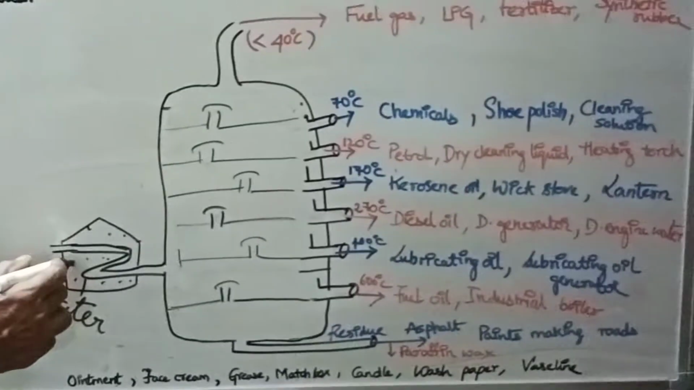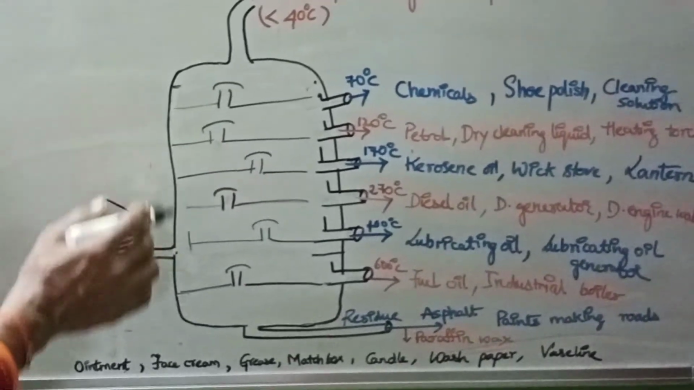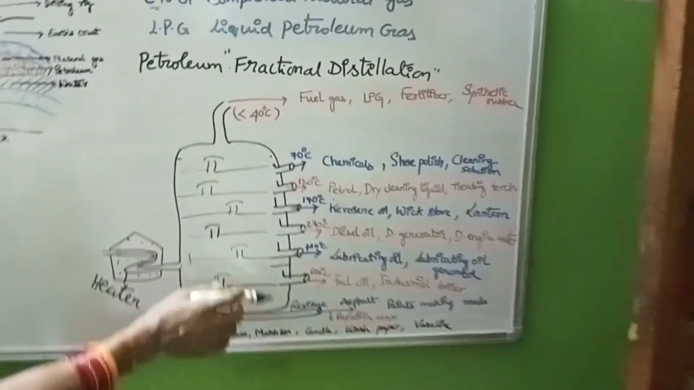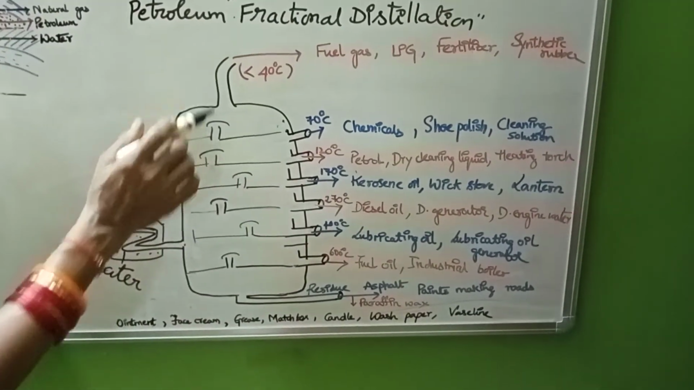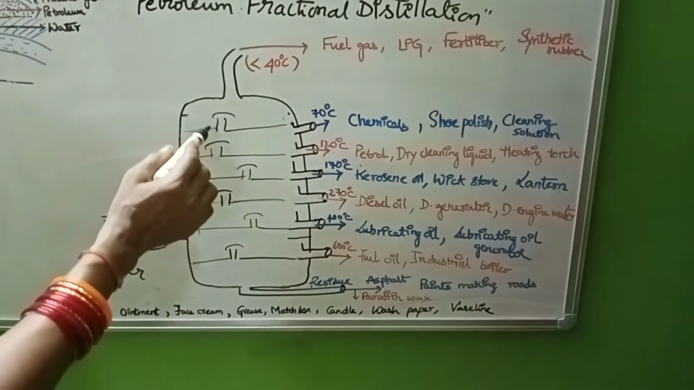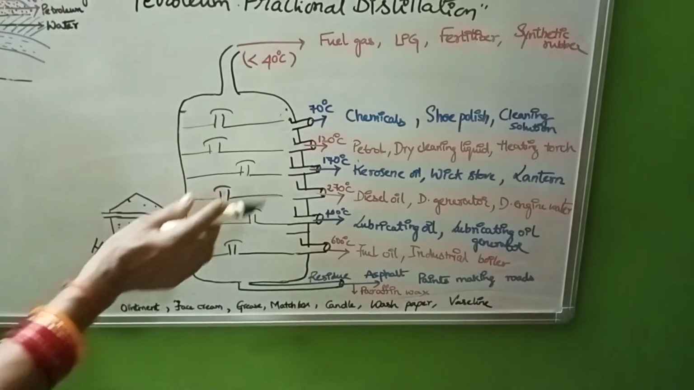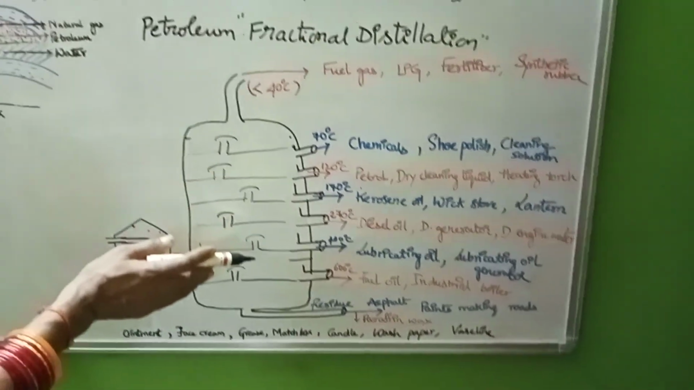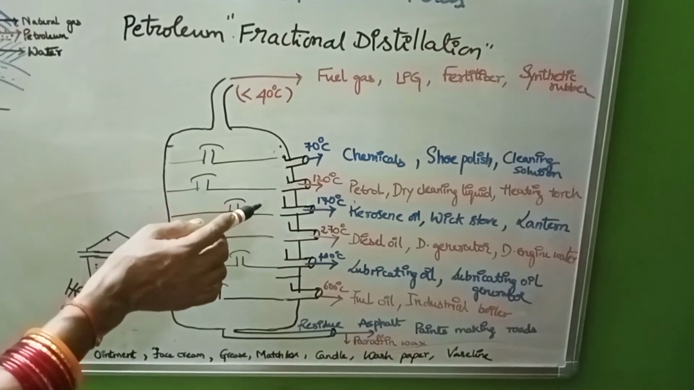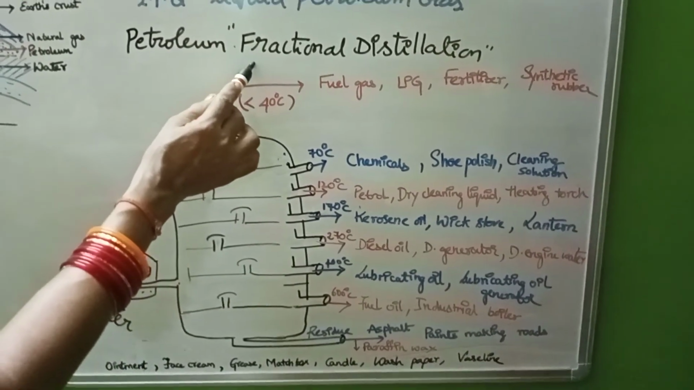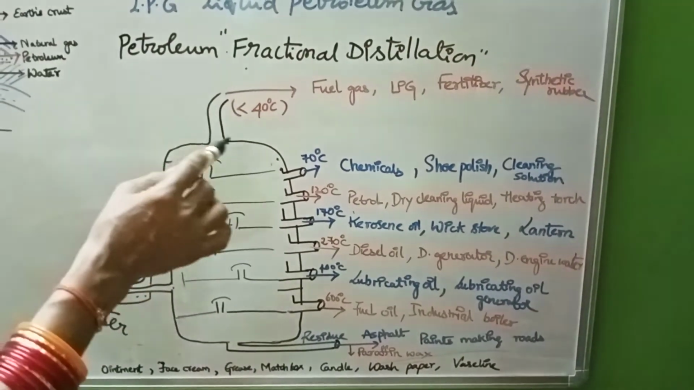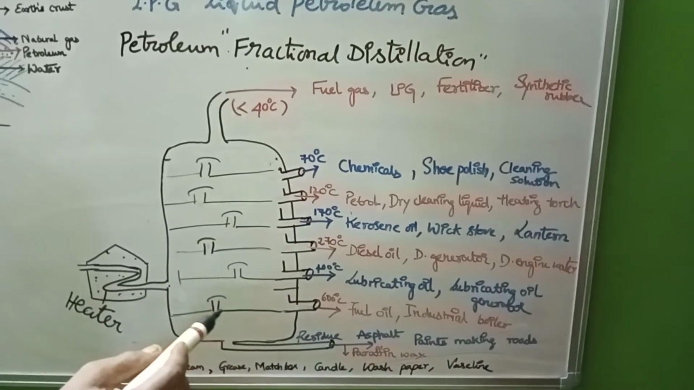And this is where the crude oil is subjected into a cylindrical tank. This is the cylindrical tank with side outlets. Outlet pipes are there, one at the top and the remaining ones at the bottom. Here these are the bubble caps, and based on their boiling points, the different fractions inside the petroleum get separated by using the technique called fractional distillation. We can separate the different fractions inside the petroleum and use them in our day-to-day life.